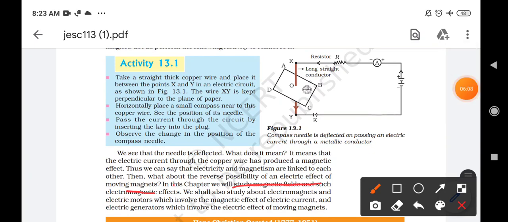So we can say that electricity and magnetism are linked to each other. They are synonymous to each other. Okay.